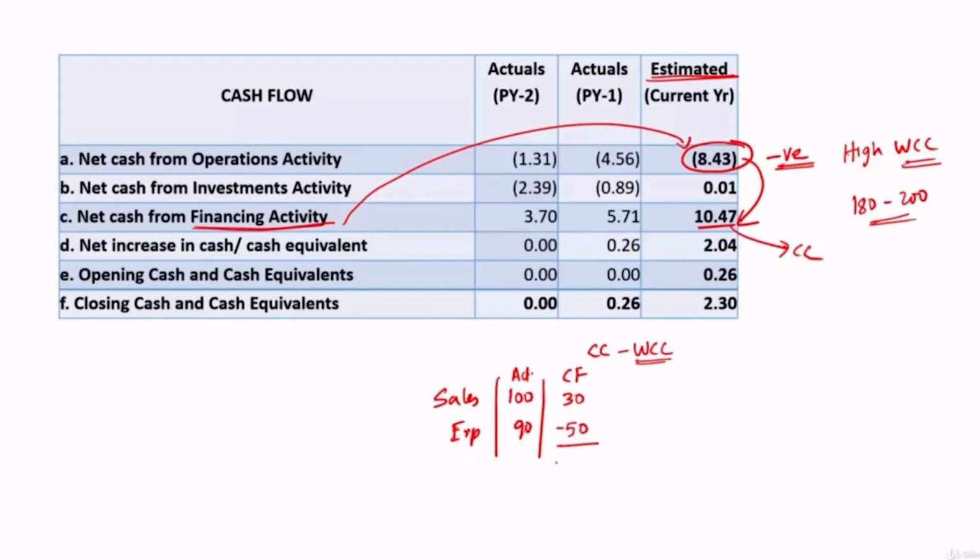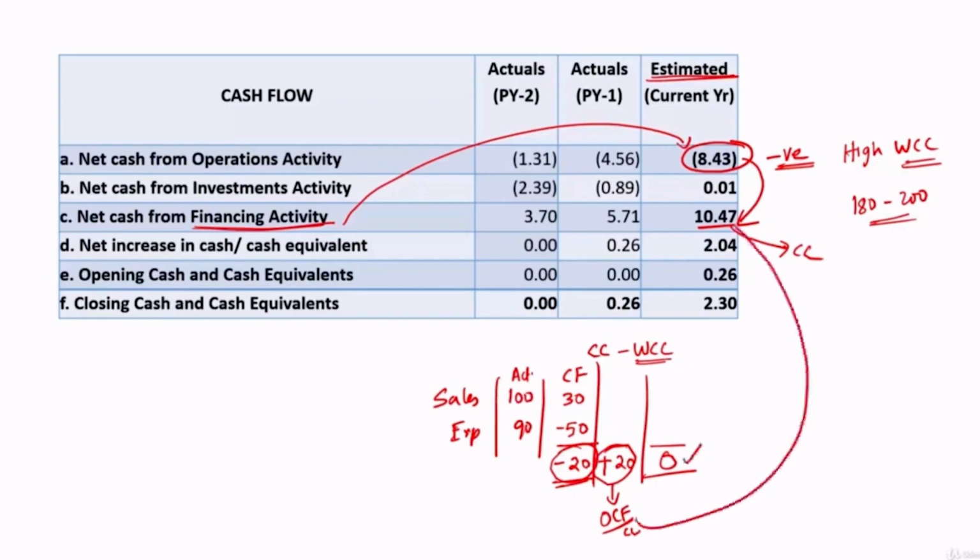So there is a negative cash flow of 20, and if this 20 is funded by CC, let's say CC available 20, then at the end, if you look at the operational cash flows, it will be 0, because we had negative 20 that was funded by plus 20. If this 20 is captured under operational cash flows itself, as part of current liability, this will become 0.